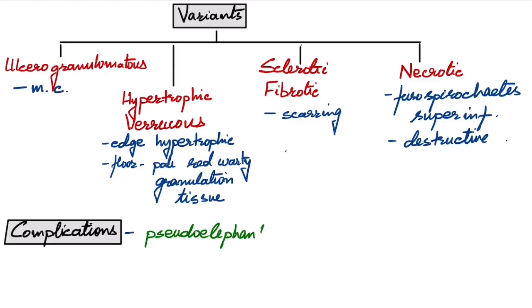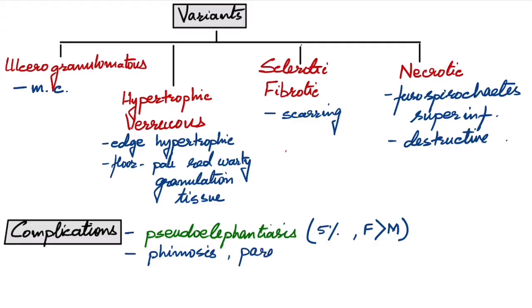Elephantiasis is caused by filaria. Here the cause is not filaria, so it is known as pseudoelephantiasis. Here what happens is there is persistent edema of the distant tissues, so there is enlargement of that area. So it is known as pseudoelephantiasis. The others are phimosis and paraphimosis seen in males.